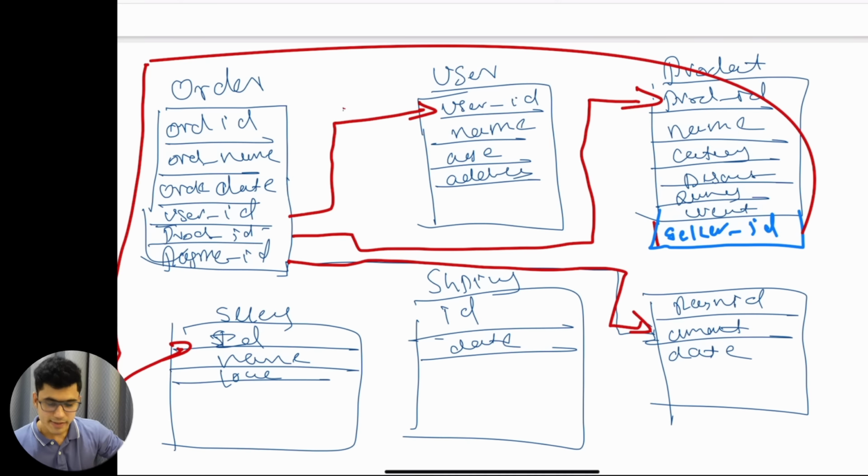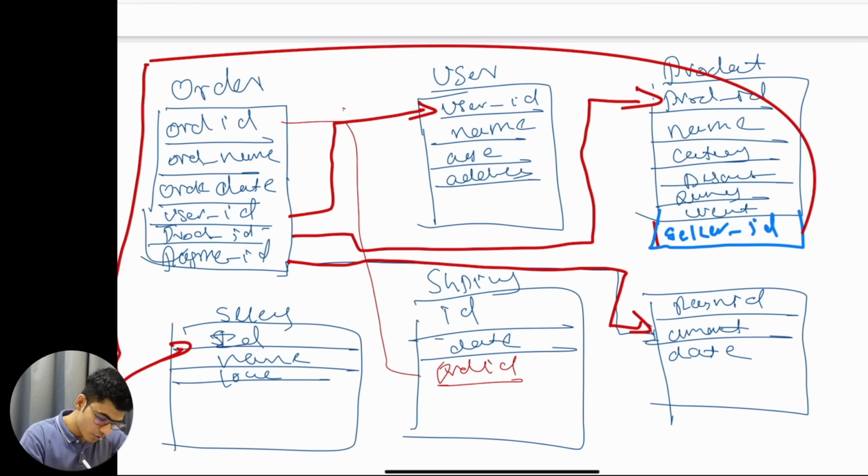Okay, but in general, and then we might have the shipping information. So shipping will have the information about the order ID, which order is getting shipped. Okay, so we can join this particular thing over here also. So all of these tables will be connected together.